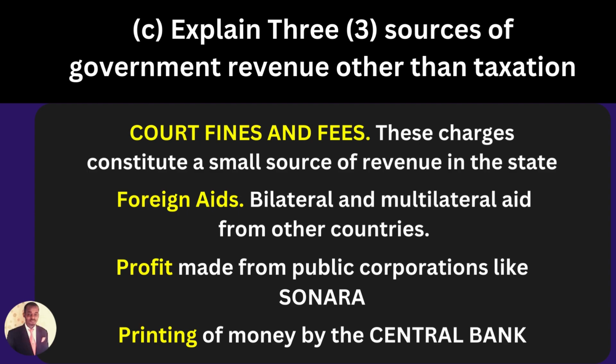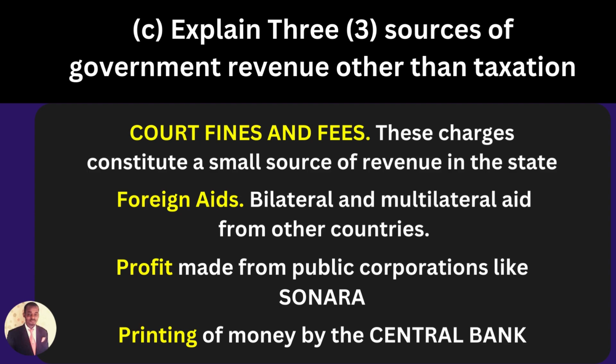Now the next question says explain three sources of government revenue other than taxation. So apart from taxation, how else is the government of a country earning money? Number one, court fines and fees. So the government of a country earns money through court fines when they charge people in court, and the fees that the people pay. These charges constitute a small source of revenue in the state.